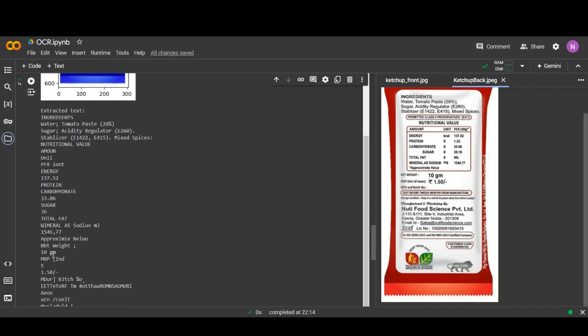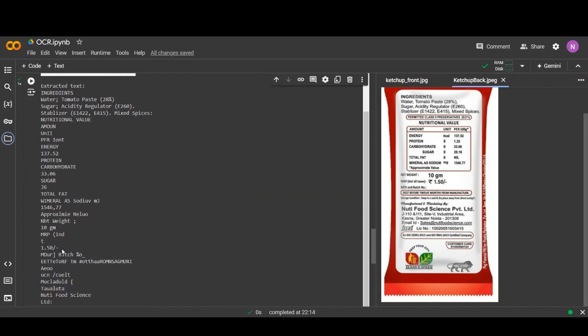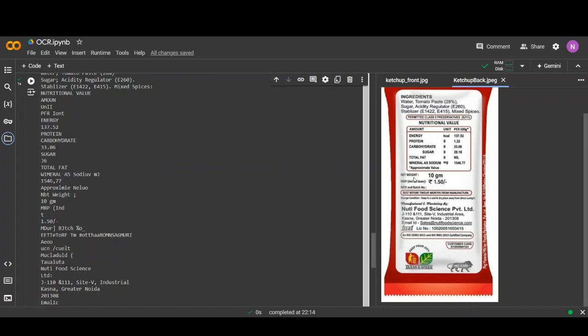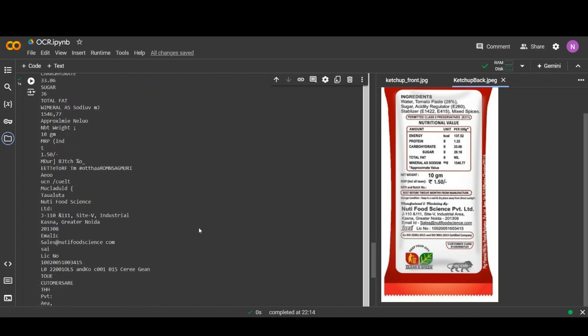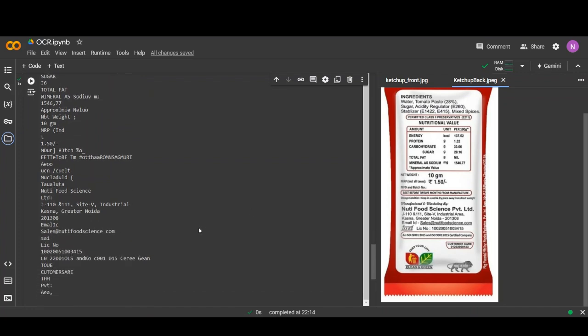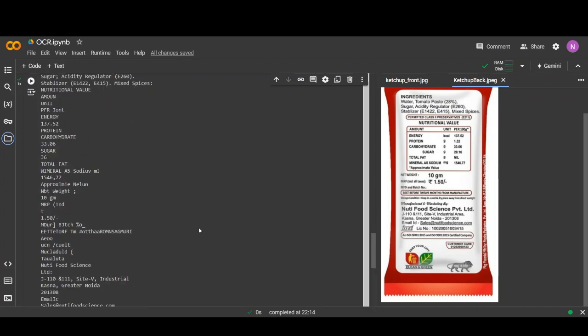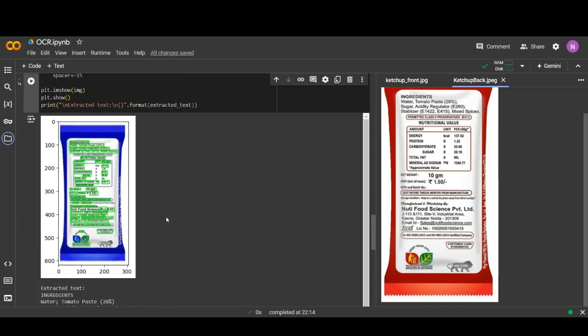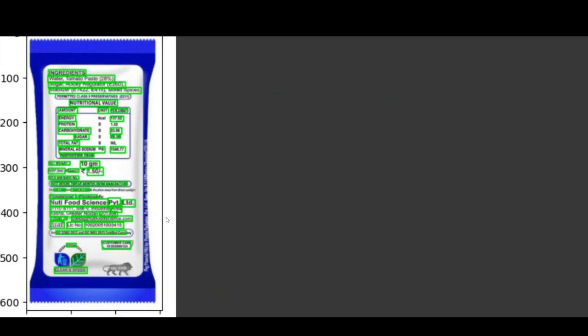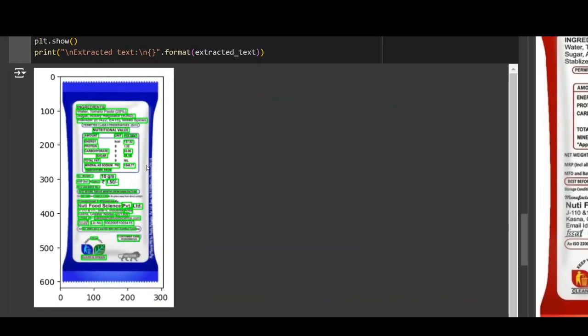Net weight is 10 gram and MRP is 1.5, which is denoted in the text. So here is the extraction and the located text from all images.